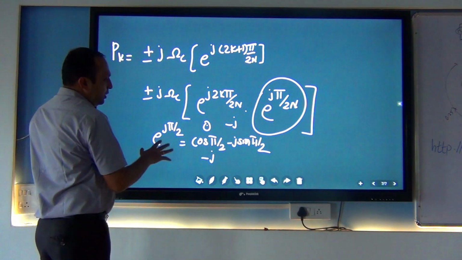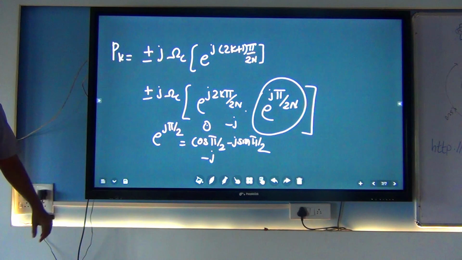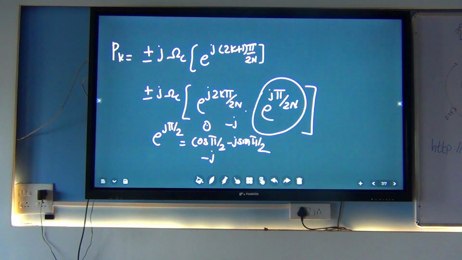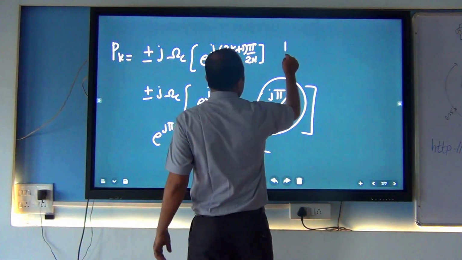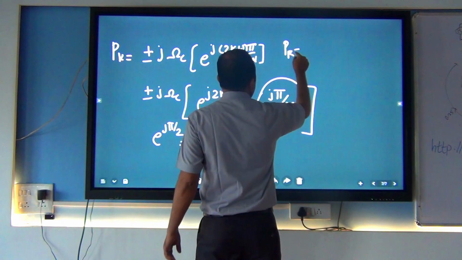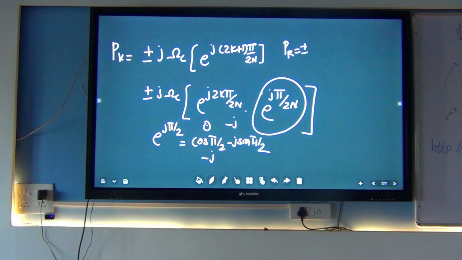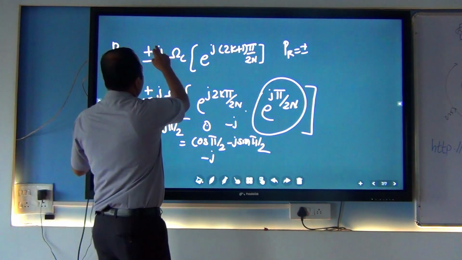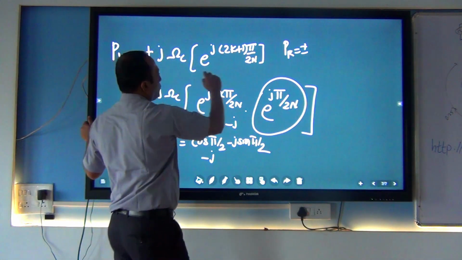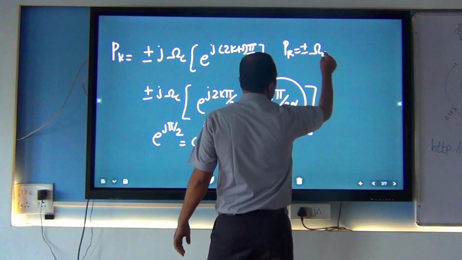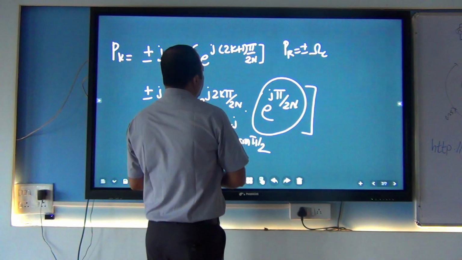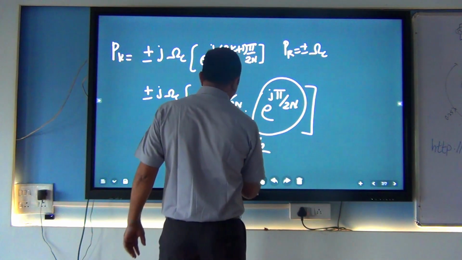So after calculating all these things, finally we got one value. Pk is equal to plus minus cutoff frequency, this j we are going to replace. So your cutoff frequency is as it is. Pk is equal to, I am just removing some portion.